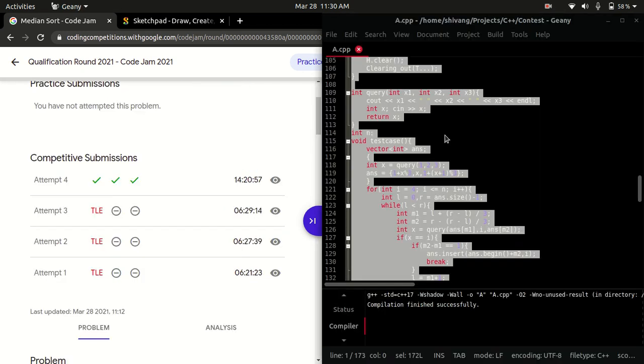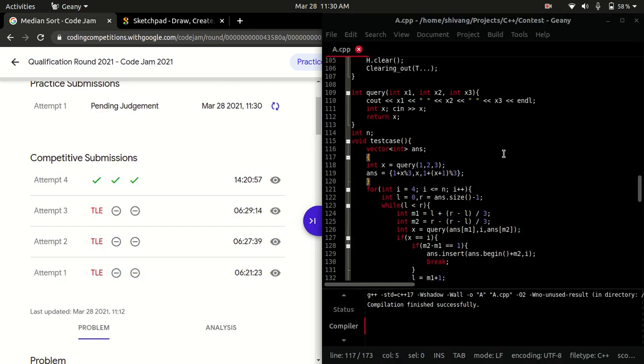In the meanwhile, I'll recap what we did. We first maintained a list of 3 elements, just for the first 3 elements, and then for every new element we inserted it into this array. We found out the appropriate position where to insert, and we did that using ternary search. So this was done in log base 3 of n. So for every element we do log base 3 of n. So the complexity is worst case n log base 3 of n, which is manageable.